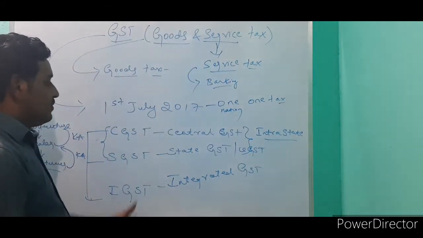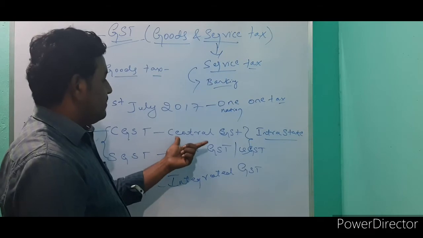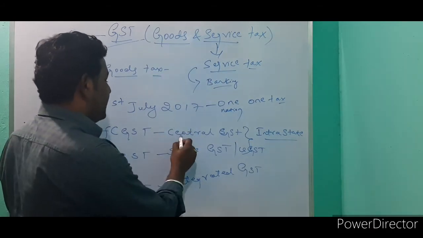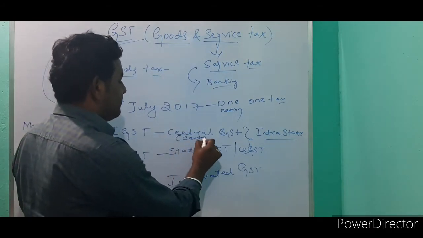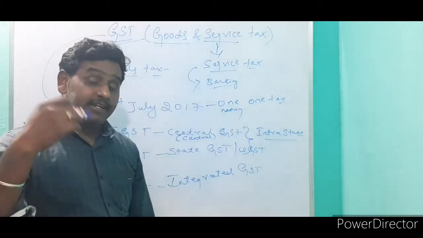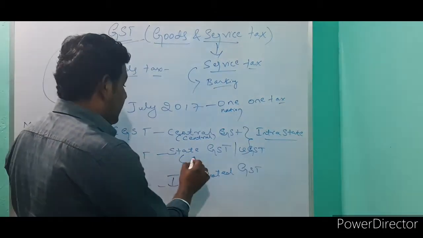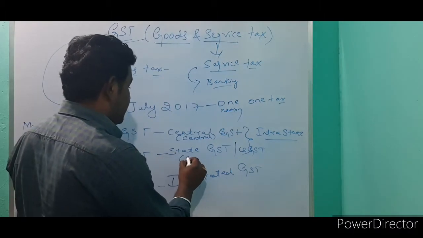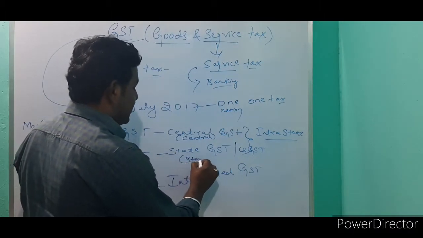In this, CGST is collected by the central government, and State GST is collected by the state government.